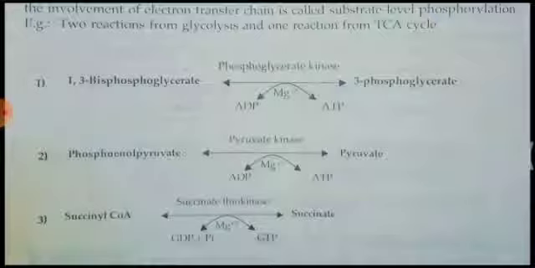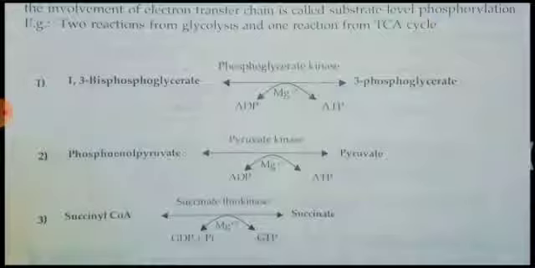And in the second one, phosphoenol pyruvate, also from glycolysis, is converted to pyruvate, and ADP is converted to ATP. The first word, phospho, is there in the substrate. After the arrow, in the product, you can see only pyruvate; the word phospho is not there. That means the phospho present in phosphoenol pyruvate is removed and attached to ADP to form ATP in the presence of the enzyme kinase, and this reaction takes place with the help of pyruvate, hence pyruvate kinase.